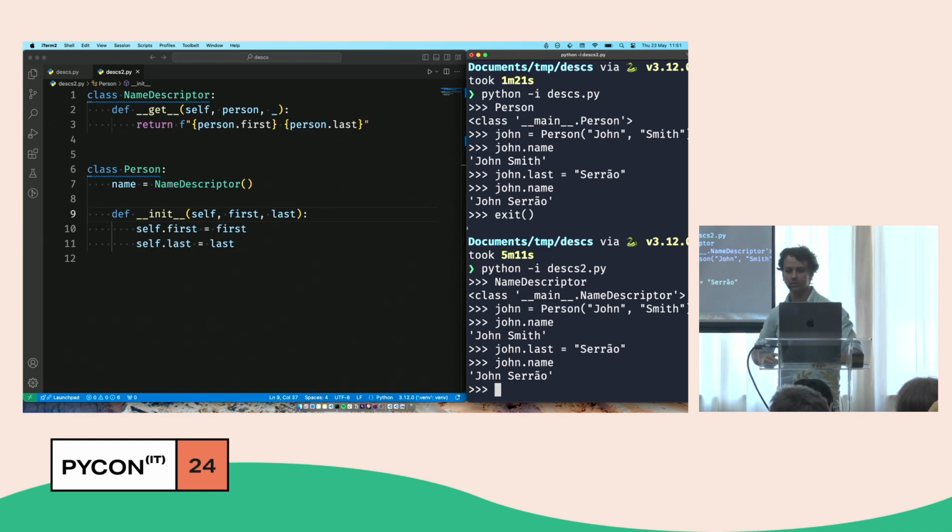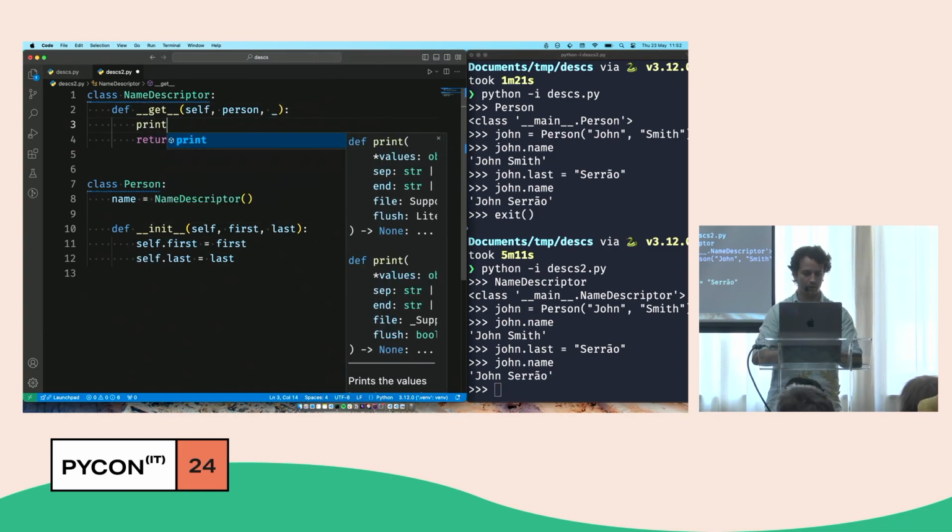Excellent. Yes? Thank you. Sorry for the English. I don't understand how the attributes from person are passed to the named descriptor. Okay, excellent question. So how do I get access to these first and last thingies, right?